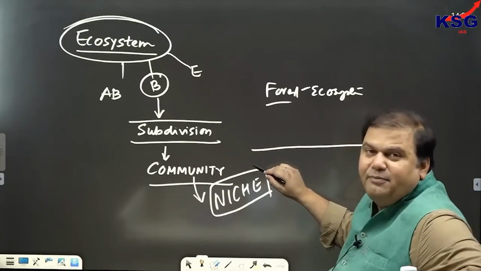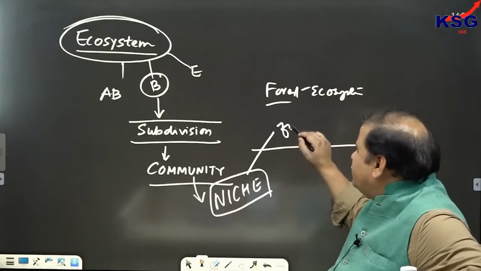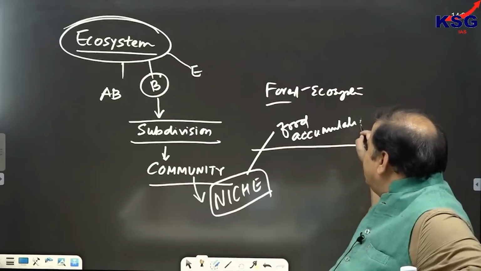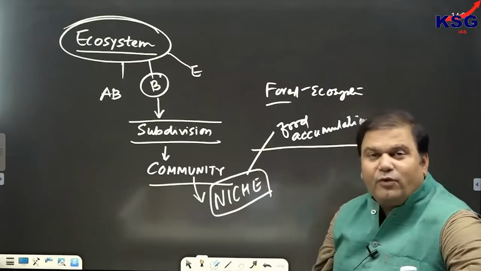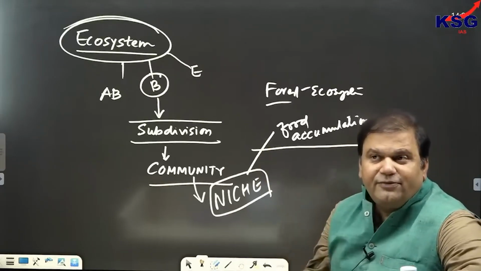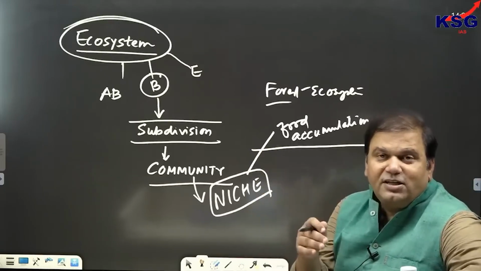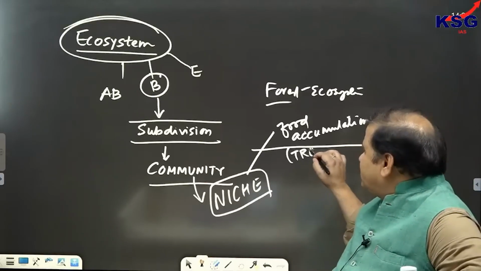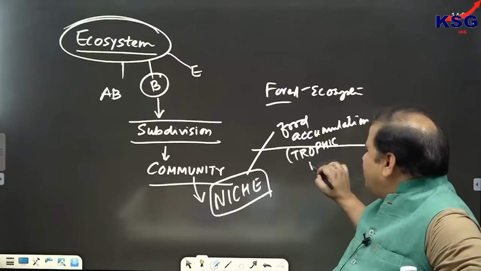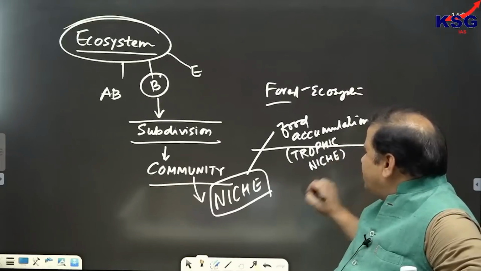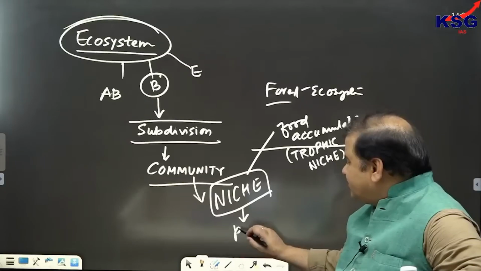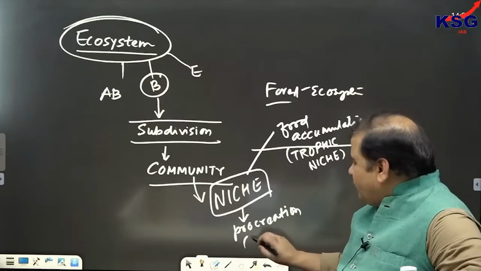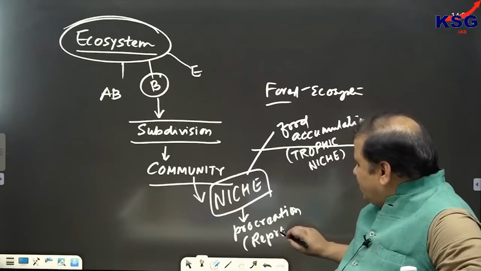And the functions can be many things. Suppose the function is food accumulation. You would have seen birds collecting small grains from one place for feeding their infants. So this kind of function is food accumulation, and this would be called trophic niche. If suppose the function is procreation, meaning generation of new ones, then it would be called what? It would be referred to as reproductive niche.